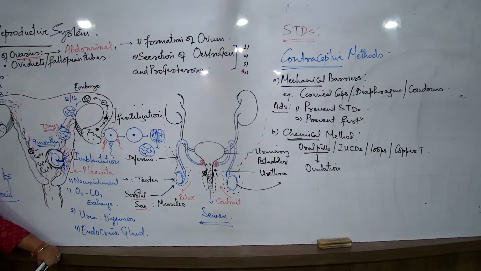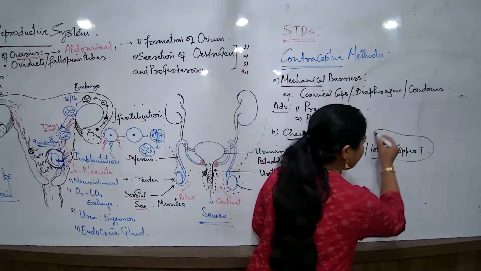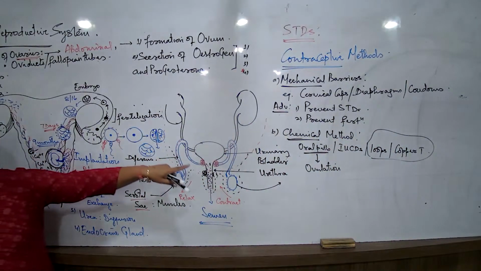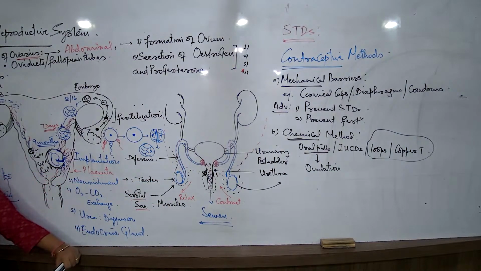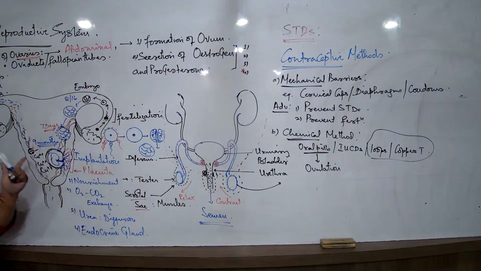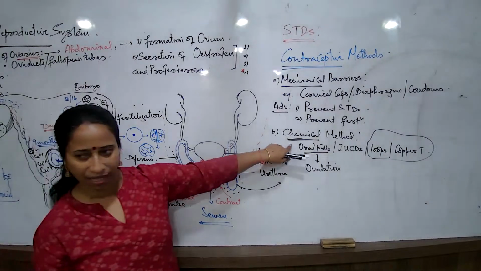Which one of these is the safest? None of them is safest, but comparatively the copper T is, because the oral pills need medical help and medical advice. People just randomly keep on consuming them, and that is the reason for the worry. If the female is going for the copper T and loops, it is only for a particular period. After 1 year, after 2 years, it becomes non-functional. So that is not much to be worried about. But now that I talk about the chemical method, I'll take another 5 minutes.